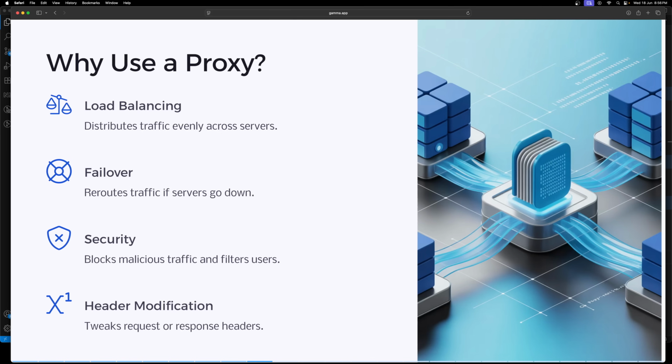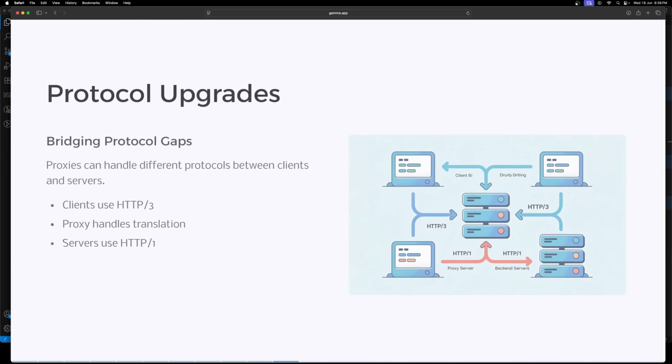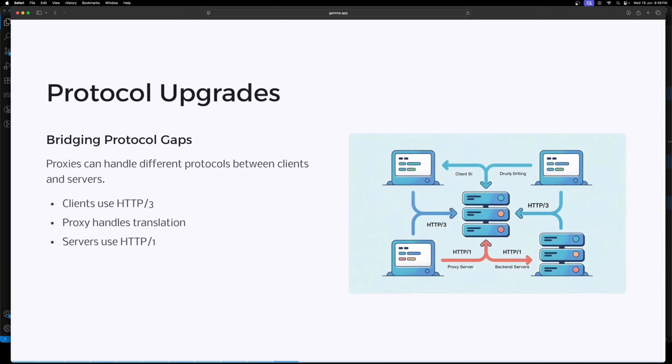And another is security. A proxy can block malicious traffic or filter out harmful users. And next is header modification. Proxies can tweak request or response headers. And then protocol upgrades. So say your server only supports HTTP1, but clients use HTTP3. A proxy can bridge that gap, handling HTTP3 for clients while talking HTTP1 to your servers.